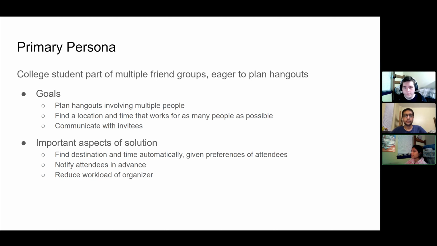We have a primary persona who's a college student, part of multiple friend groups, eager to plan hangouts. Their goals are to plan hangouts involving multiple people, finding a location and time that works for as many people as possible, and communicating this with the attendees. Important aspects of the solution include finding a time and destination automatically given everyone's preferences, and notifying the attendees in advance, thus reducing the workload of the organizer.